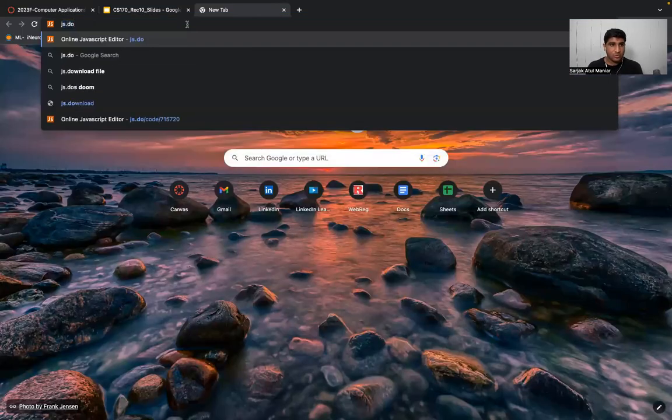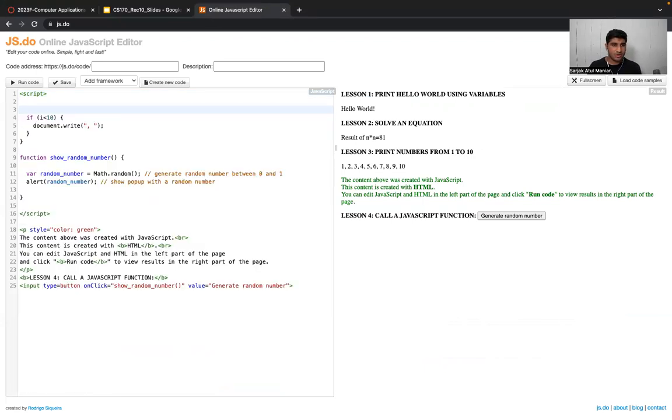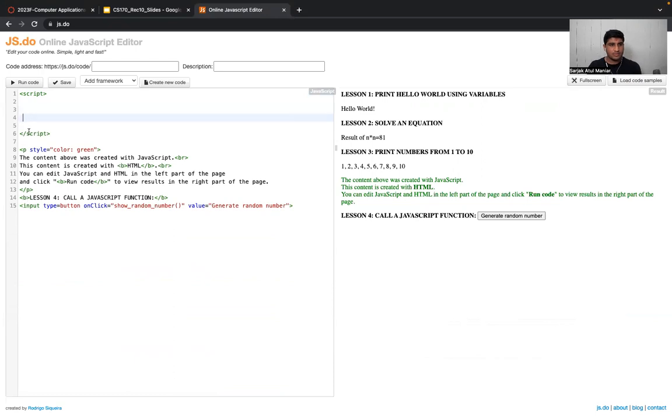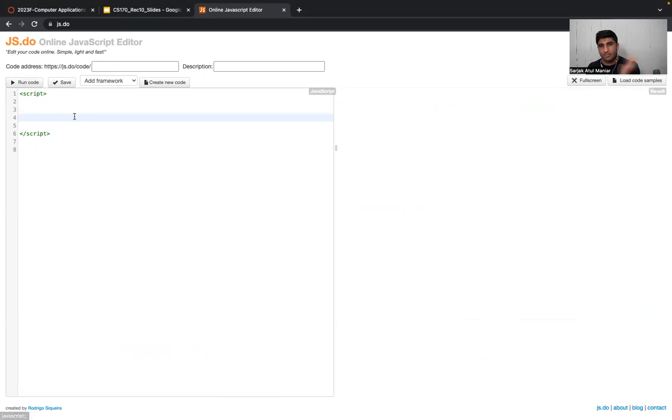So let me quickly go to the jas.do application over here. I'm also opening up my VS Code. Let us quickly write the solution and practice the problems over here, right? We can see the output simultaneously, right? So first problem, let me copy and paste the problem statement for you guys.